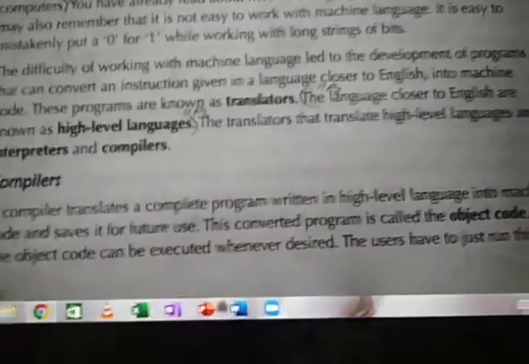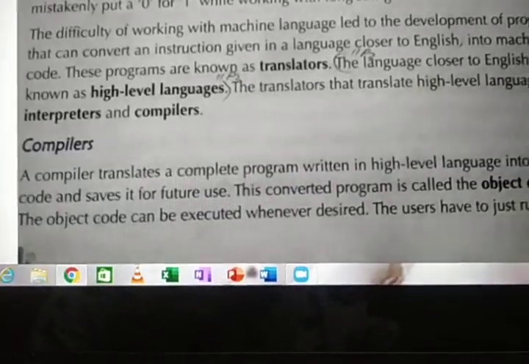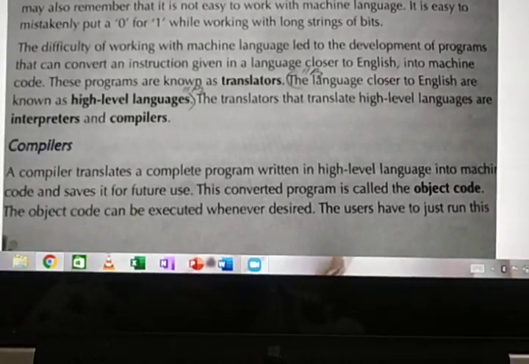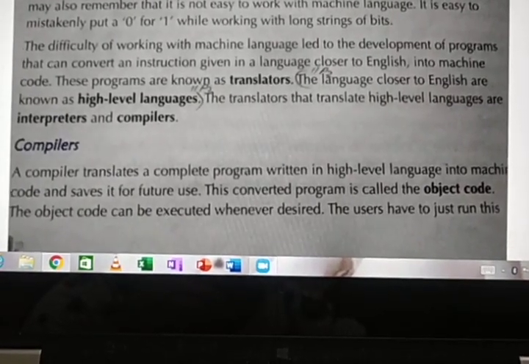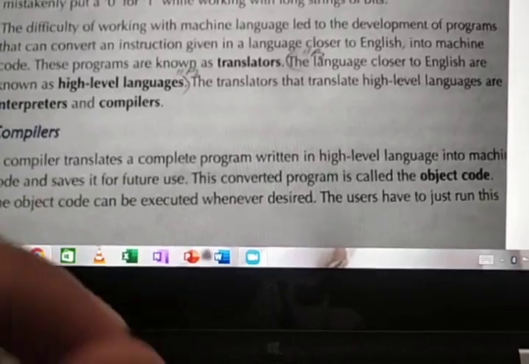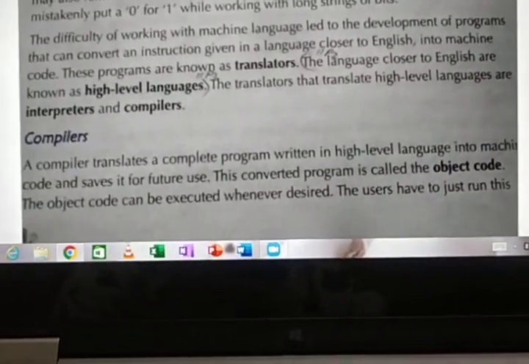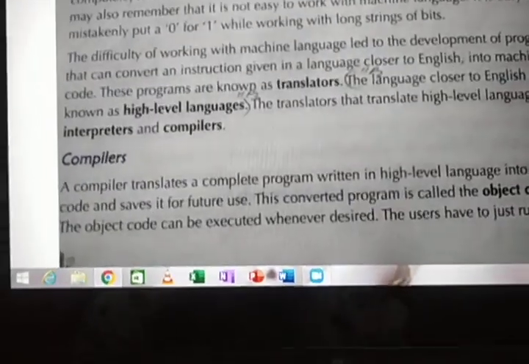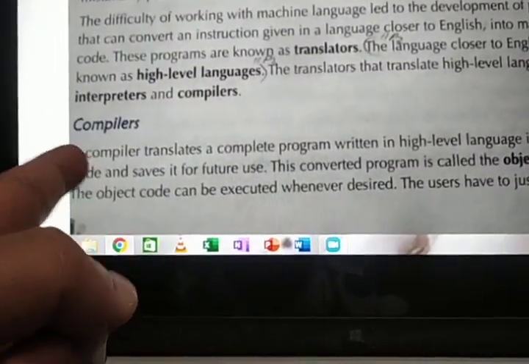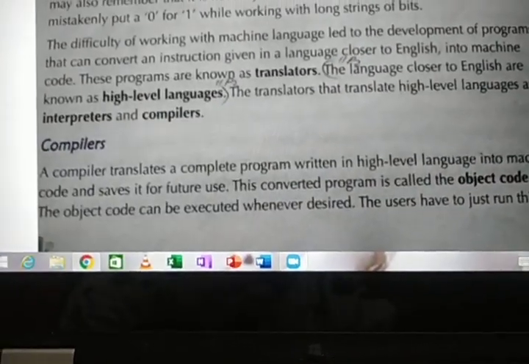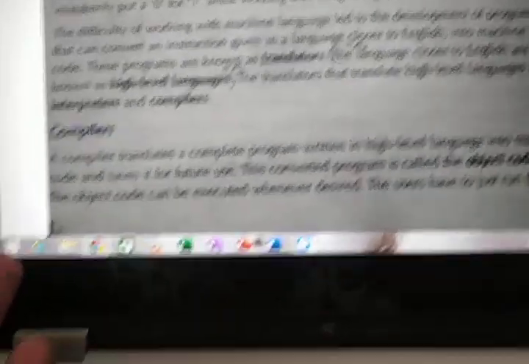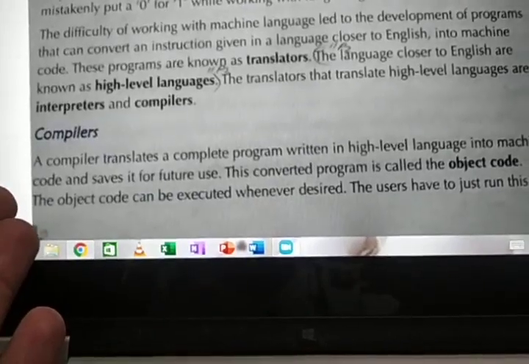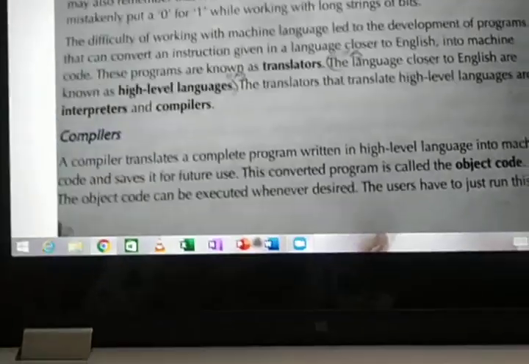Now we will see about the compiler and interpreter. Compiler: a compiler translates a complete program written in a high-level language into machine code and saves it for future use. You are writing a program in a programming language. In programming languages like C and C++, a compiler will be there. In a few programming languages compilers will be there, and in others interpreters will be there.